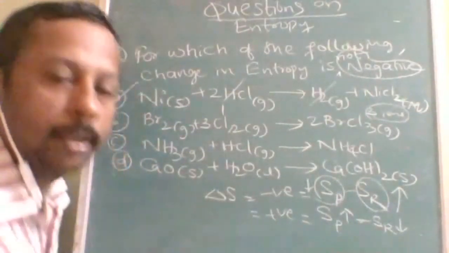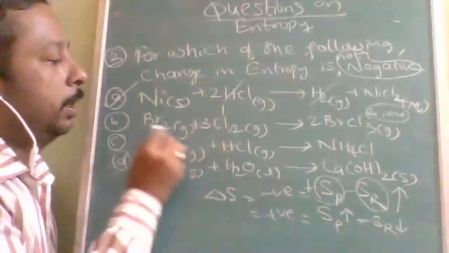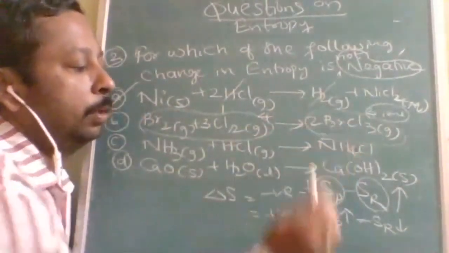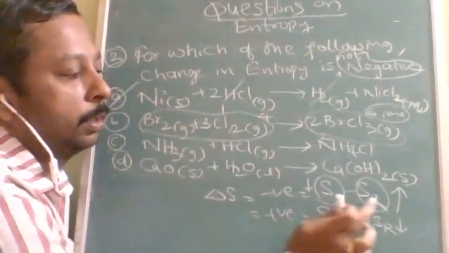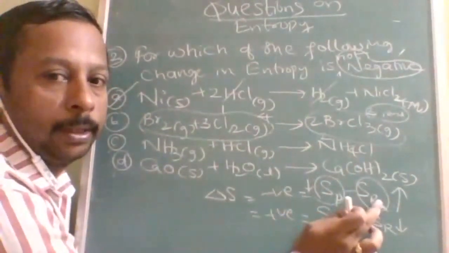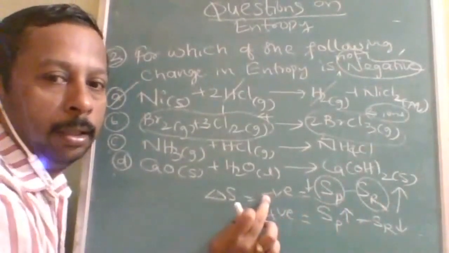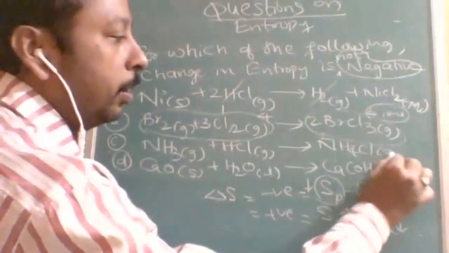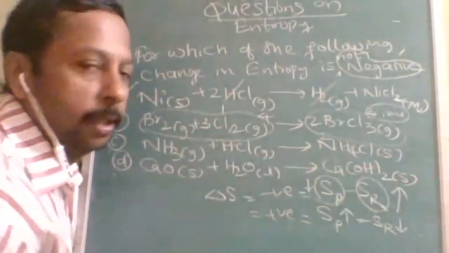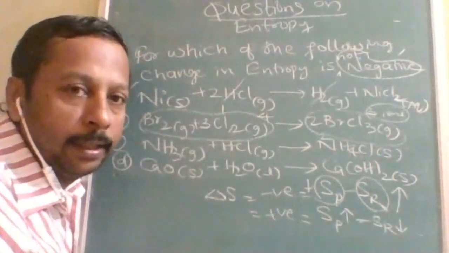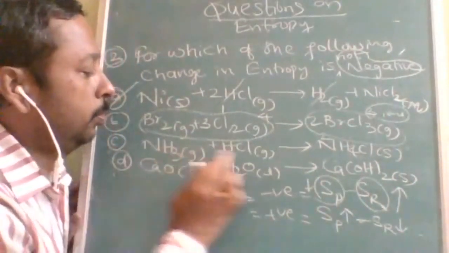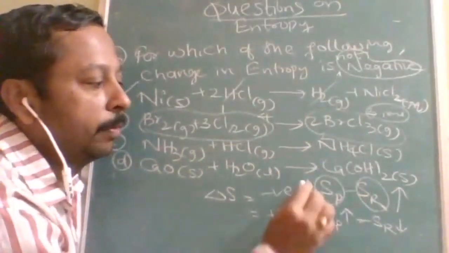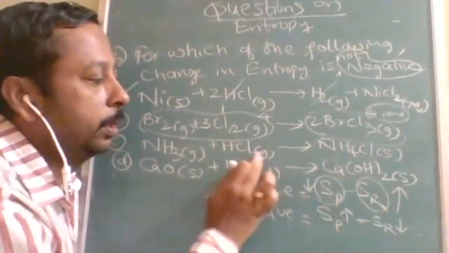Now let us see here. How many moles? 4 moles of gas. Here how many moles? 2 moles. So which principle? Less product, more reactant. So this will be negative. And here, check whether the reaction is balanced or not. A very important thing is ammonium chloride is a solid. So 2 moles of gases combining to form a solid, so entropy of product is less as it is a solid, and reactant is more.